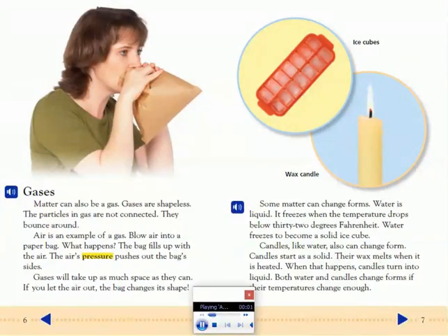Gases. Matter can also be a gas. Gases are shapeless. The particles in gas are not connected. They bounce around. Air is an example of a gas. Blow into a paper bag. What happens? The bag fills up with the air. The air's pressure pushes out the bag's sides. Gases will take up as much space as they can. If you let the air out, the bag changes its shape.